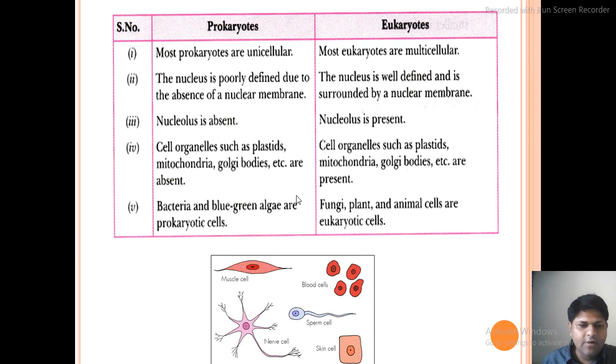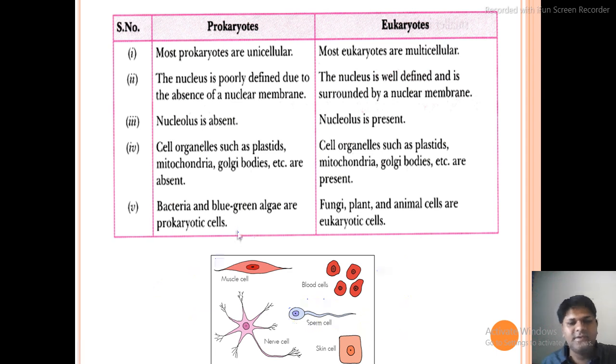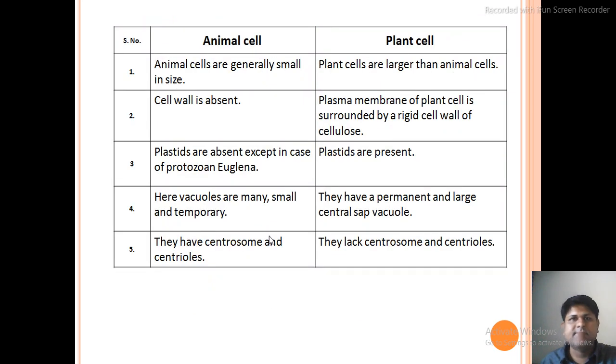Now here see the different types of shapes of cells. If we divide cells on the basis of cell shape, there are multiple shapes. You can see the shape of a muscle cell is different from a blood cell and a sperm cell. Sperm cell especially is motile in nature, it can move from one place to another. See the shape of skin cell and the shape of nerve cells. So we can also divide cells on the basis of shapes.